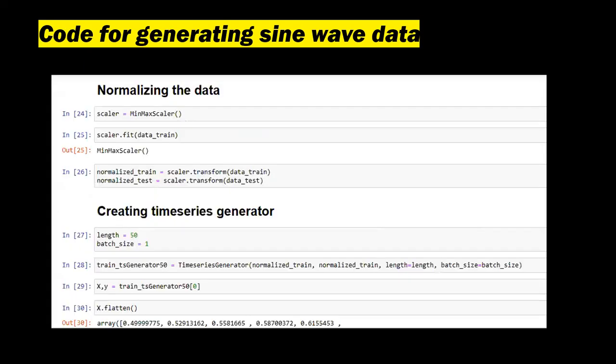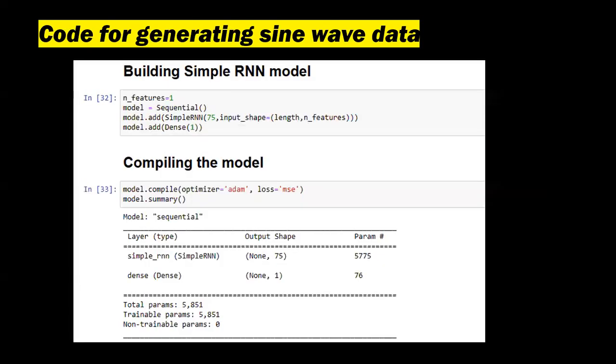So this is the code for normalizing the data. Here we can see that I have used MinMaxScaler for normalizing the data. Later I have set the batch size to 1 with the length 50. Length 50 is the number of input sequences that I took to generate a new data point. And then I have created the time series generator.